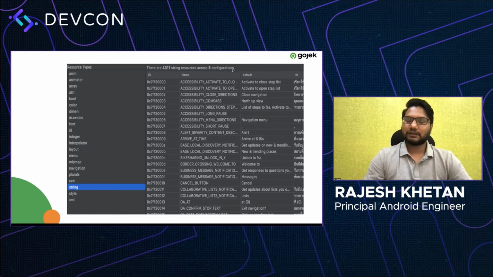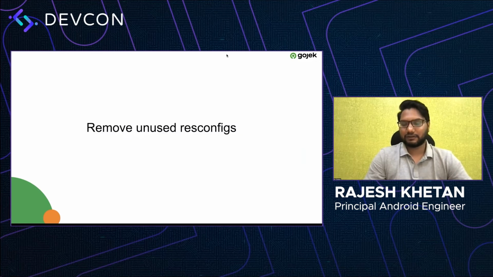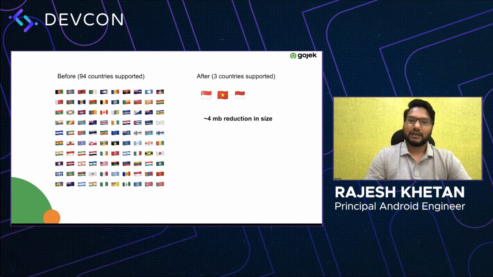So this was something which we figured out, that the configurations for us was 100. Which was like around 90, more than 90, 94 or something. And then we were shocked to see it, because we were only catering to 5 at that point of time. We were catering only to 4 countries, and later we were catering only to 3 countries. So we worked on it.